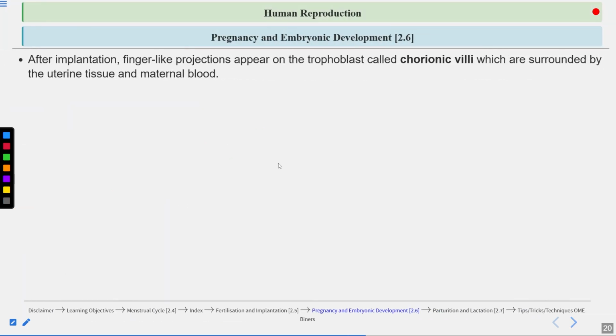Let's talk about pregnancy and embryonic development now. After implantation, what is happening? Placenta development occurs. Some finger-like projections appear on the trophoblast, and these are known as the chorionic villi. These chorionic villi are surrounded by the uterine tissue and the maternal blood.